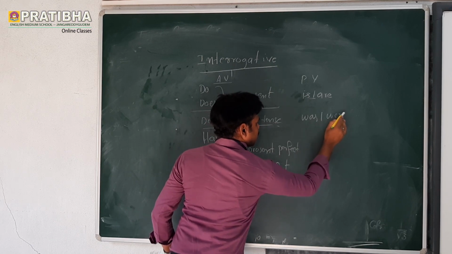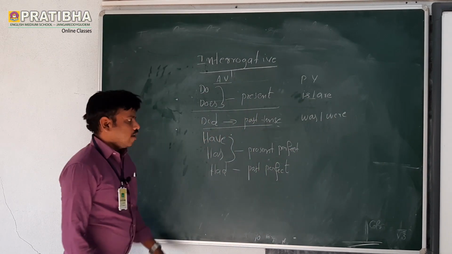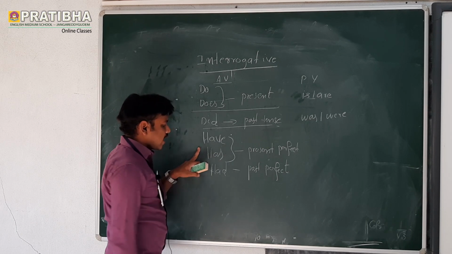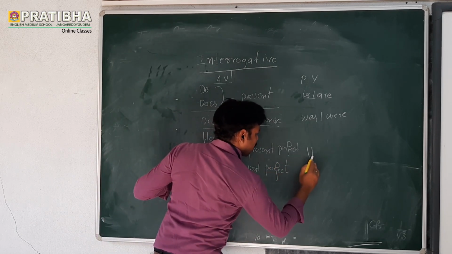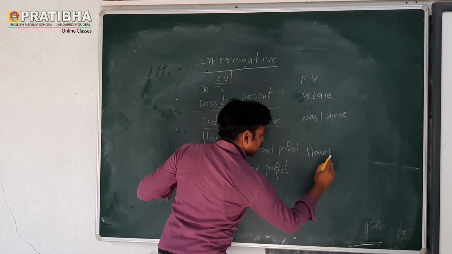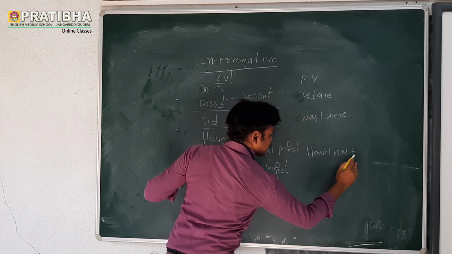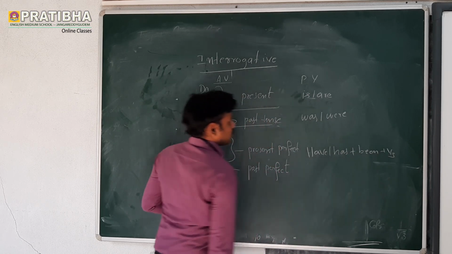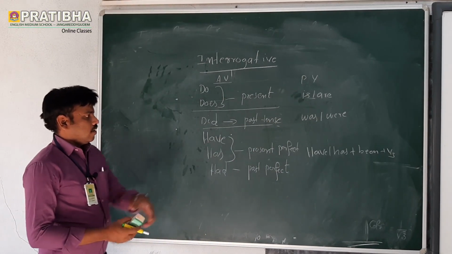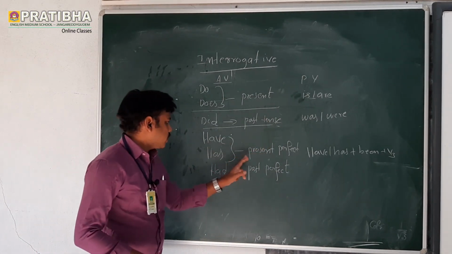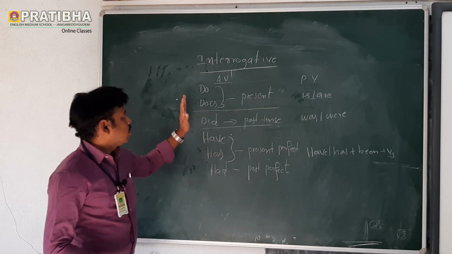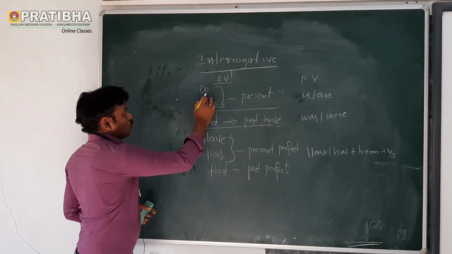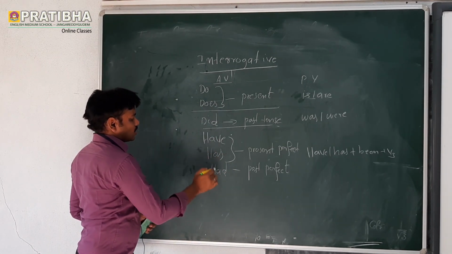And for have, has, had, we use have or has plus been plus V3. So this is the structure in present perfect and past perfect. So these are the things: do, does, did, have, has, had.